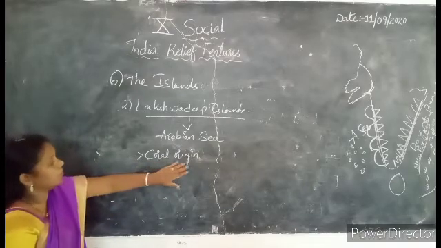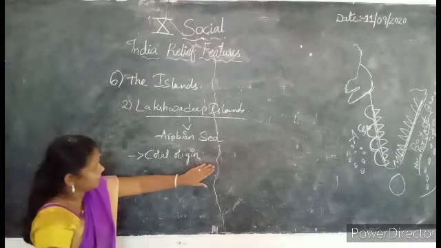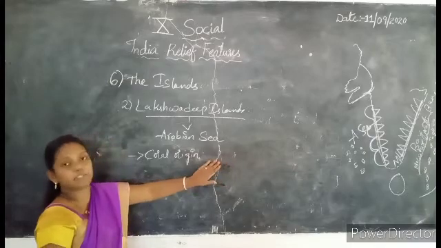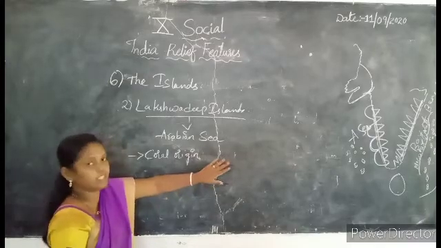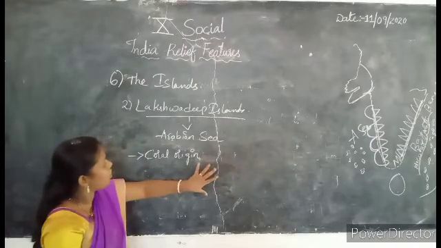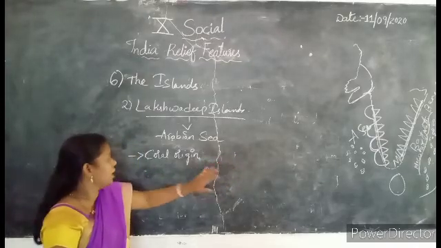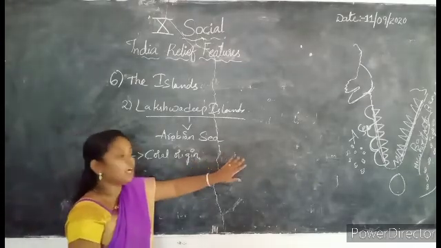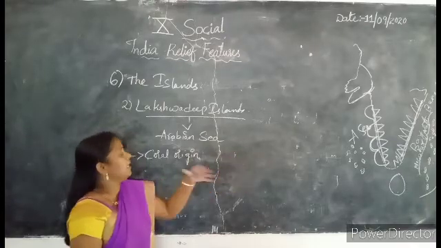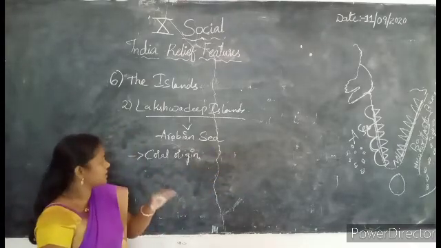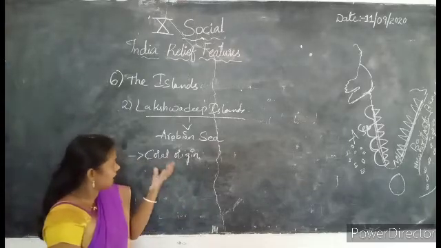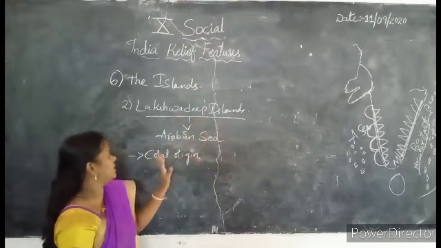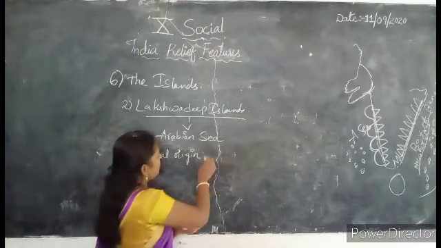This origin is formed by the materials of dead animals, the substance of the dead animals, which mix with dried leaves, and we can form the relief under the sea level. We call it what? Coral origin. Nothing but the coral animals, when they have died, that dead material converts into substances. When that substance mixes in the soil, and the animals eat that substance, we call it coral origin. So the Lakshadweep Islands are of coral origin.